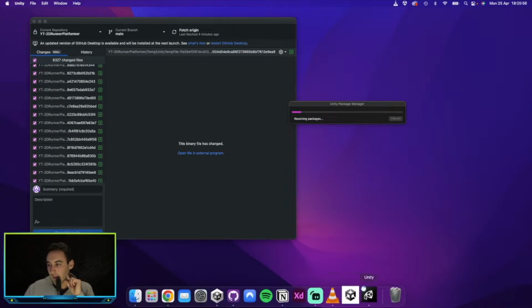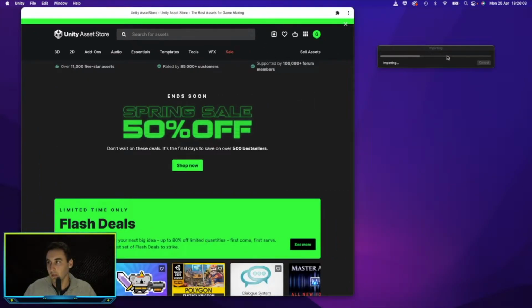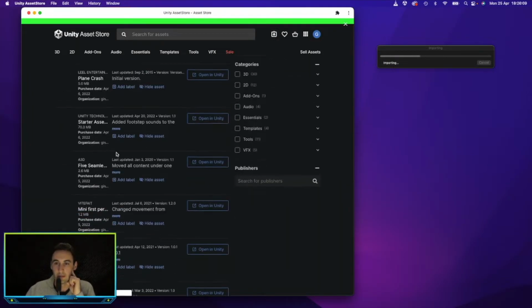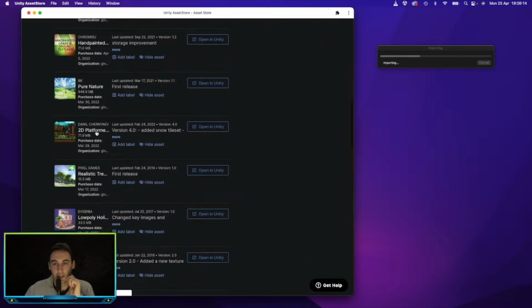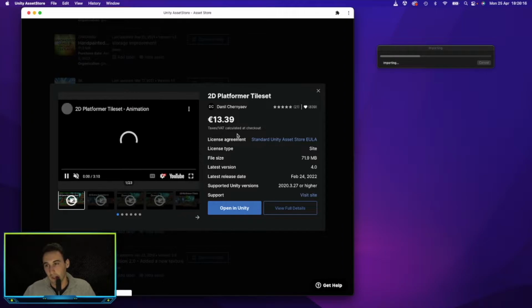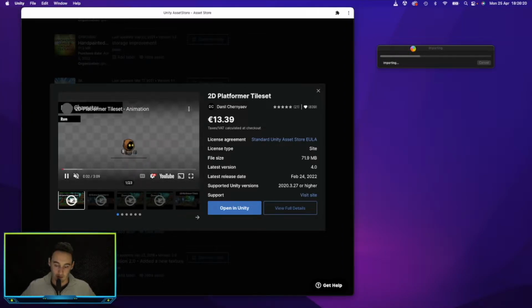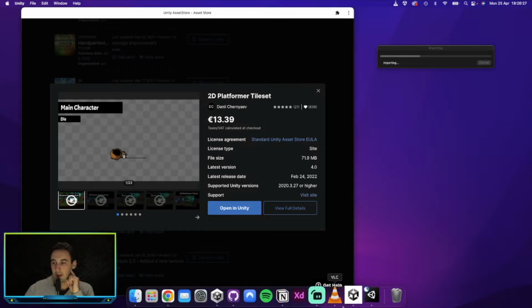While that's doing that, let's open our asset store and find the assets we need. Keep an eye on that. So the assets are in my asset library because I have purchased them. So let's go ahead and find them. Here it is. So once this is done, we just open it in Unity and then import everything. So let's see what we need to do for this episode.